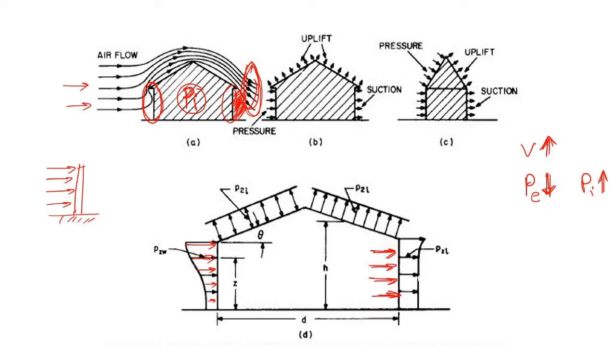So here also you can see in this wall the load is actually acting from left to right, but this is due to internal pressure. But here the load is acting from left to right, but this is due to external pressure. Got the idea? Okay.